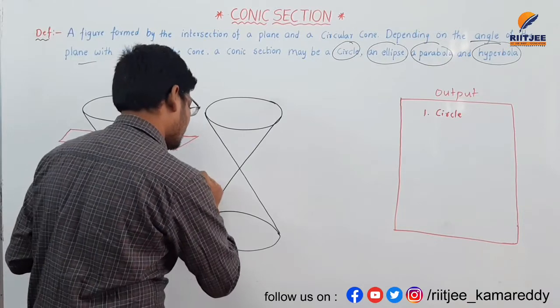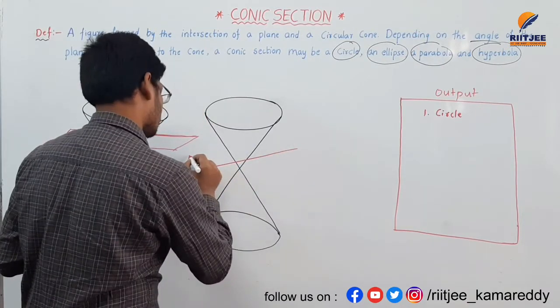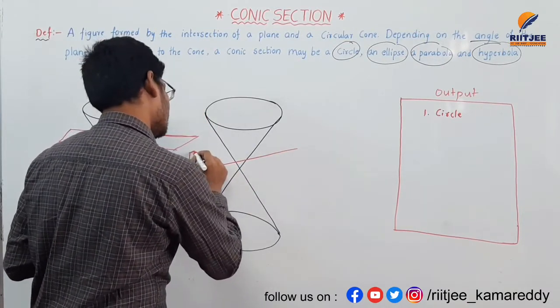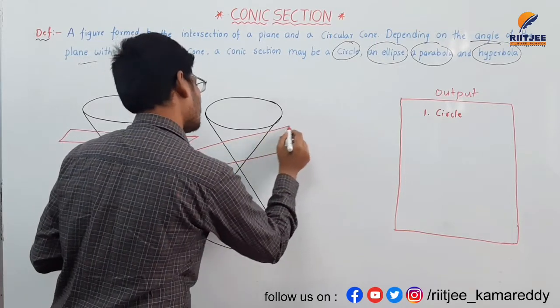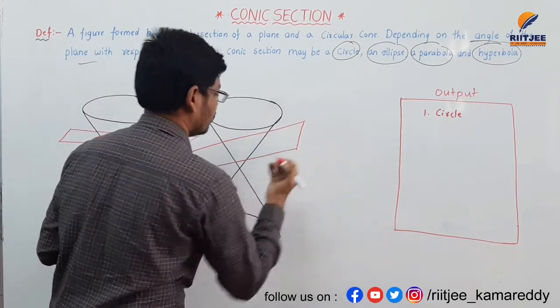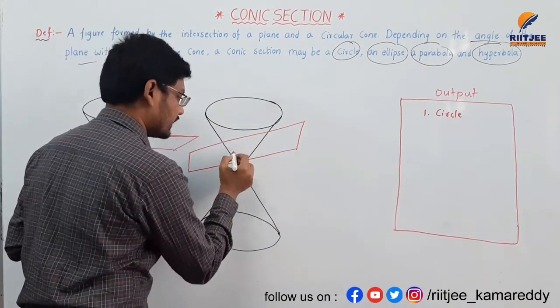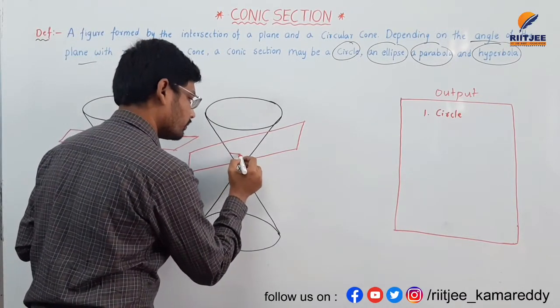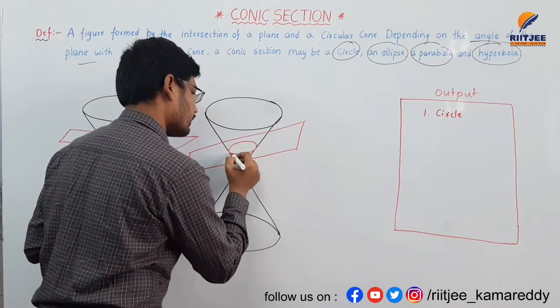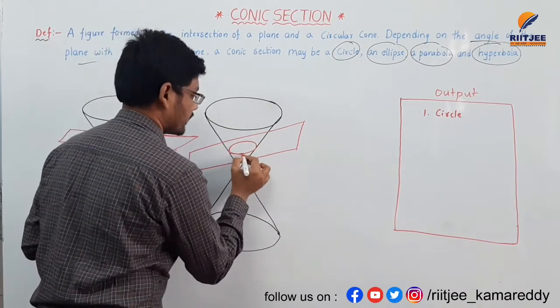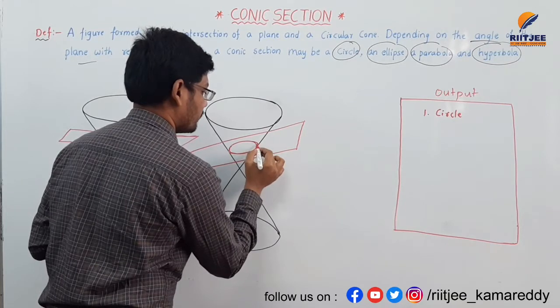If the plane intersects the two overlapping circular cones like this, then the figure formed is like an oval shape.